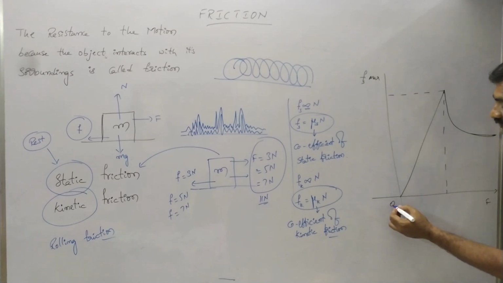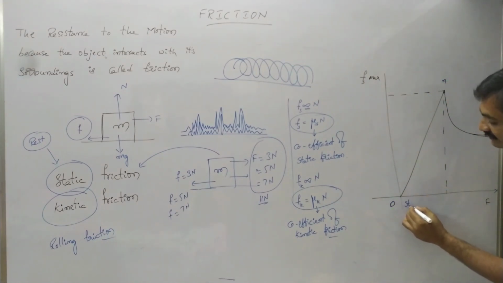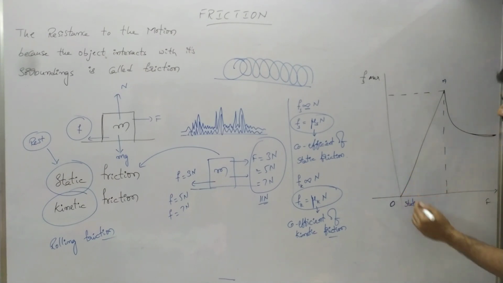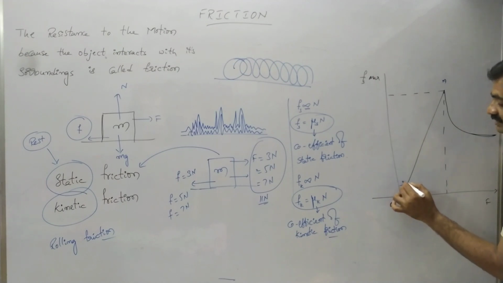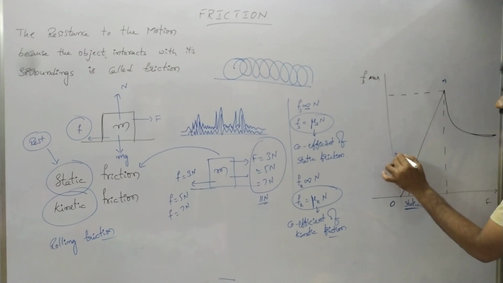The portion from the origin to A represents the static frictional force, which increases linearly with the applied force.